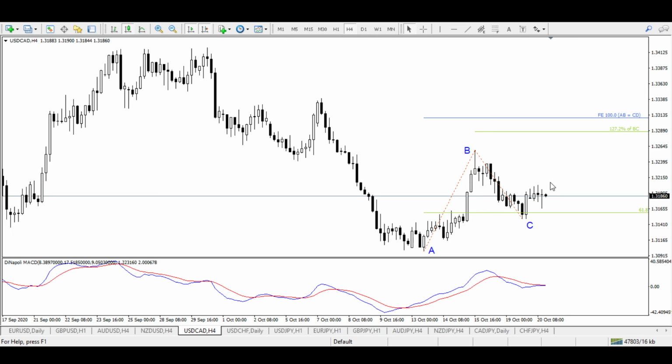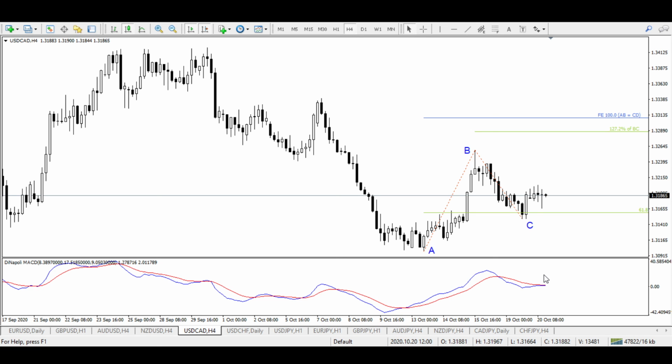If the data is disappointing, then our position will be favored, because if the Canadian dollar weakens, obviously USD CAD will go to the upside, and our target may be hit in a matter of minutes right after the release of the news. But right now we do not know whether this technical criterion, the crossover of MACD, will be fulfilled. So let's keep monitoring the USD CAD. Let's see if we get this crossover.